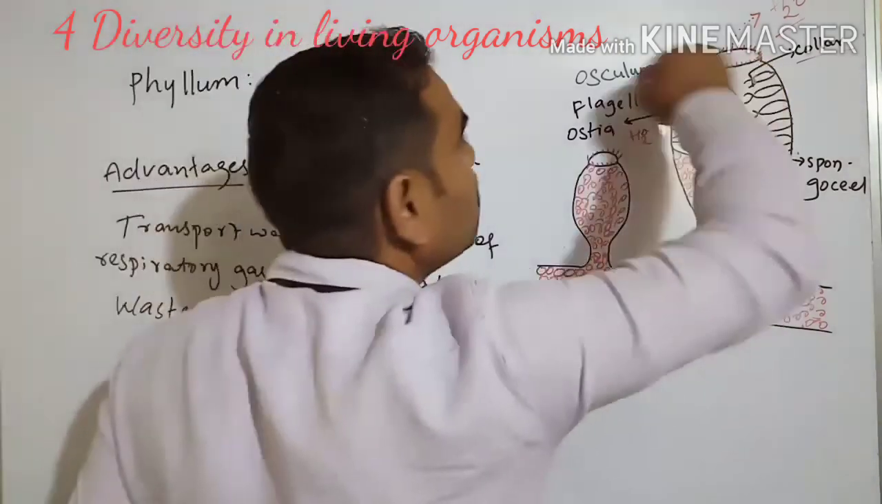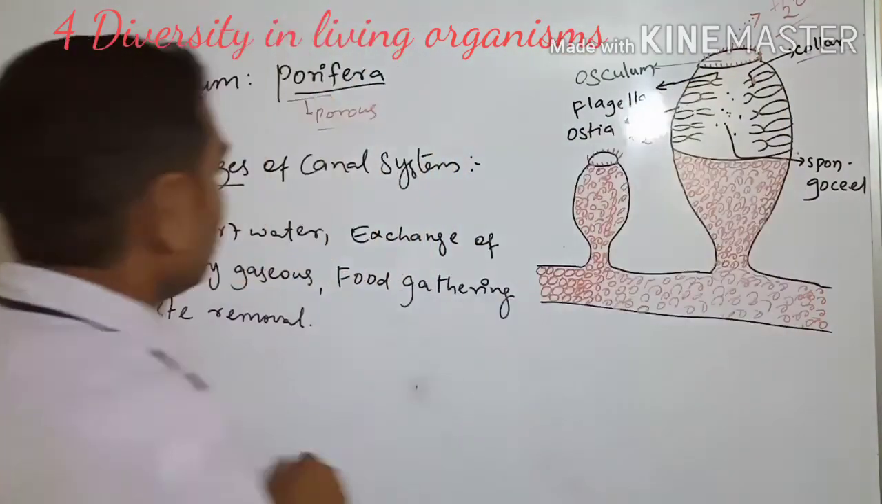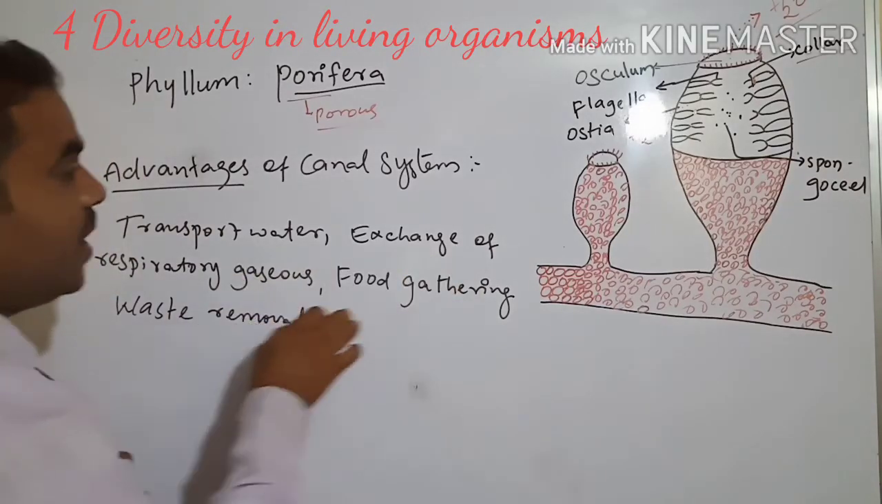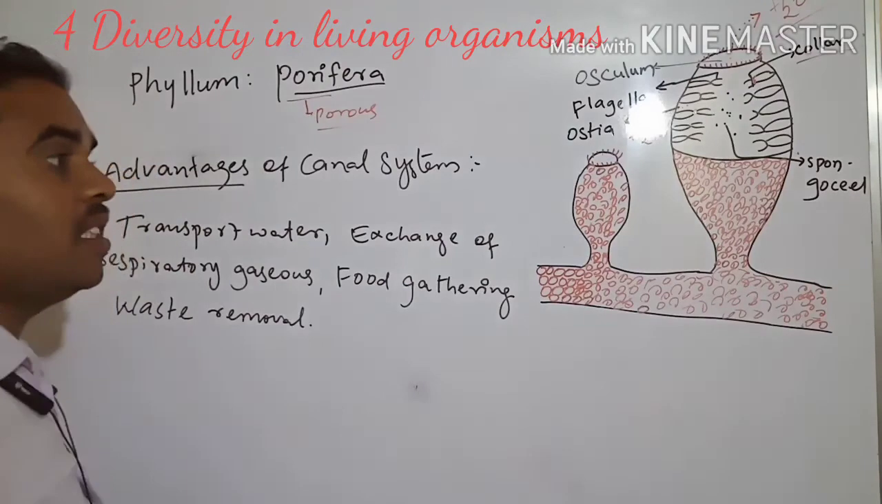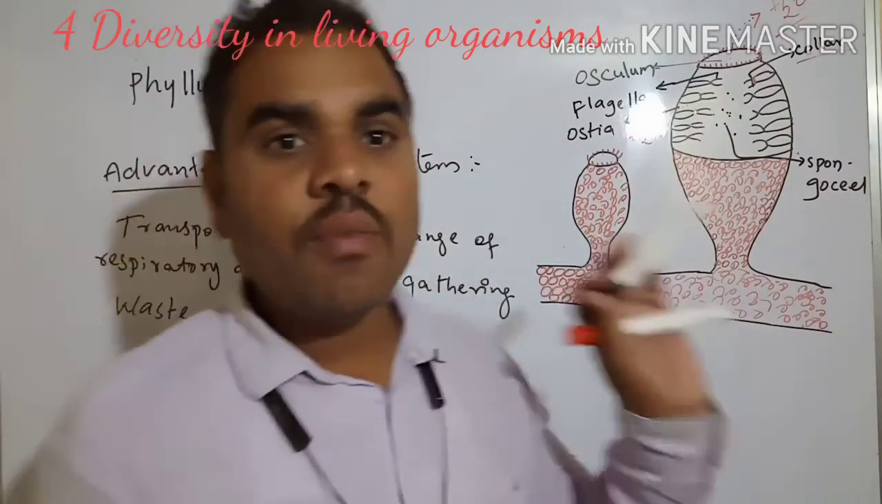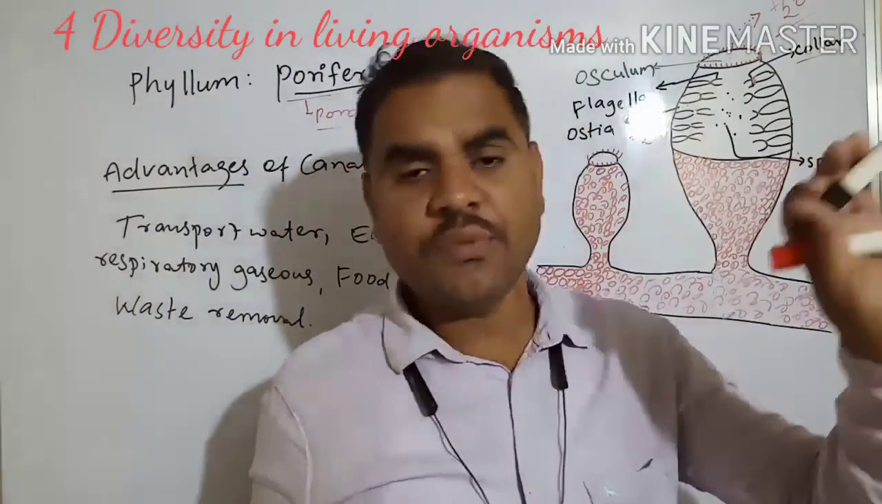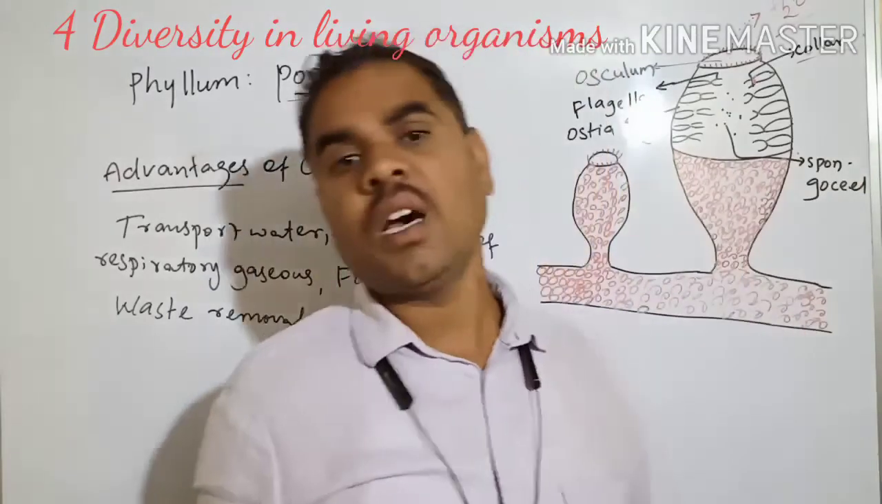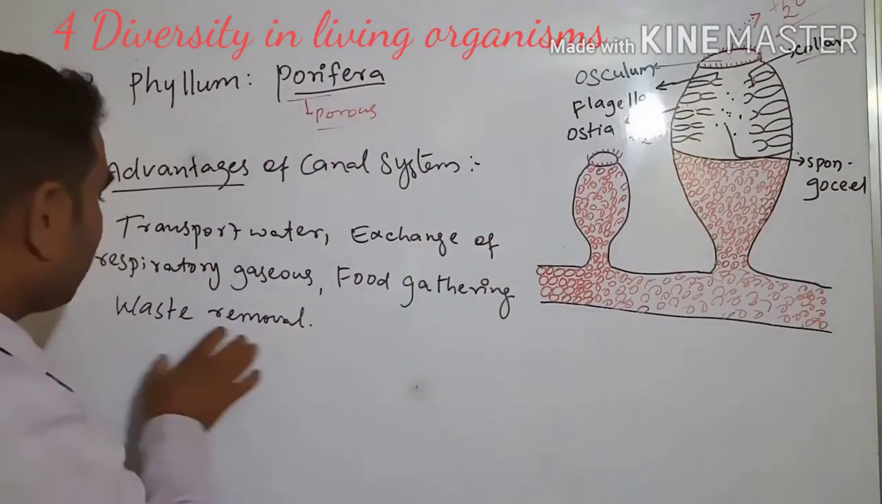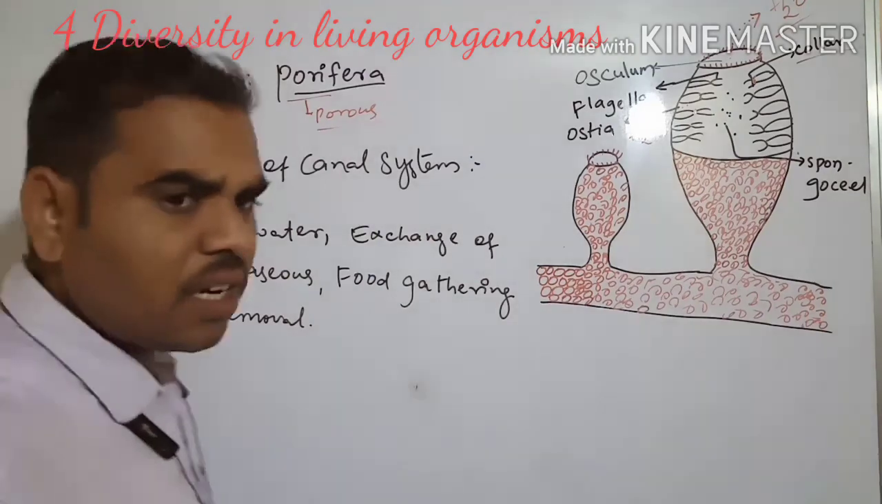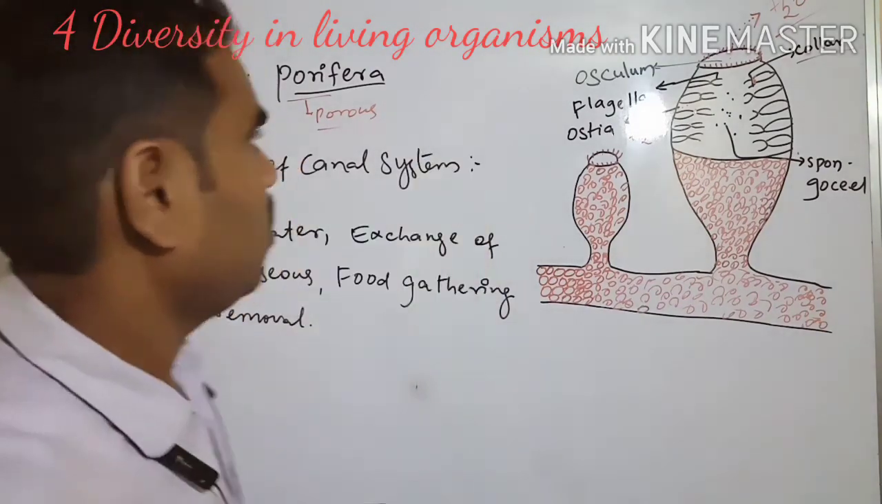Water is transporting inside. Next, exchange of respiratory gases. Here is the exchange of the respiratory gases. These are cellular level organisms. There are no specific organs present in this organism. Next, food gathering. Next, waste material is removed through the osculum.